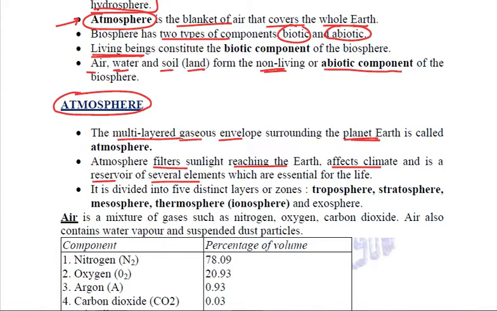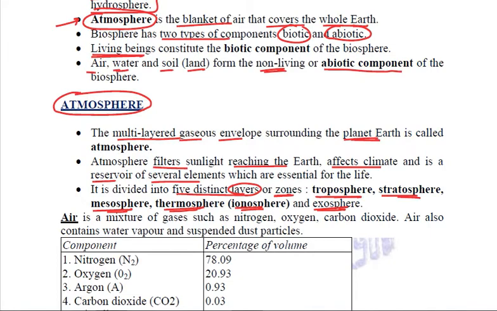This atmosphere is further divided into five distinct layers or five zones. What are these? They are troposphere, stratosphere, mesosphere, thermosphere, which is also called ionosphere, and exosphere. So these are the five layers or five zones of the atmosphere, right?